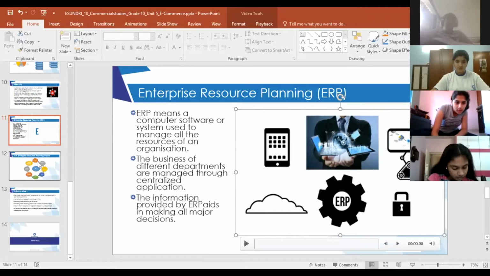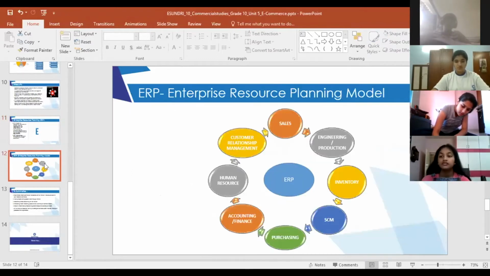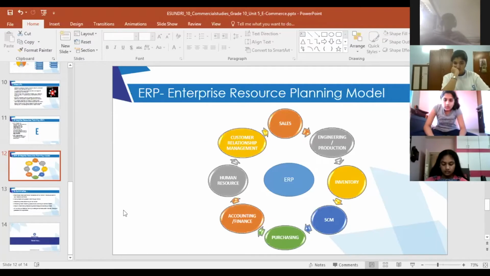So I am going to now the different modules of ERP. These are important. Sometimes they tell you explain any 3 modules. They may ask you to explain all the modules of ERP. So you need to know how these modules work. Ma'am, what are modules? Modules, just like you have a department in a physical store, each department is connected to the centralized system of working. Here your centralized system of working is ERP. So we are creating these modules on the electronic platform where you have a sales department. So it's a sales module.